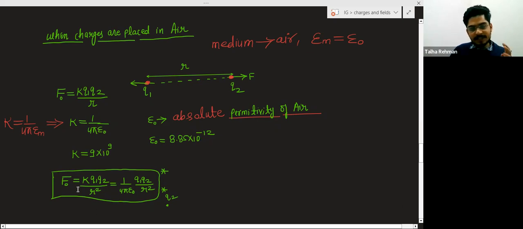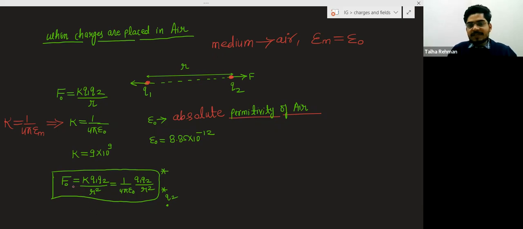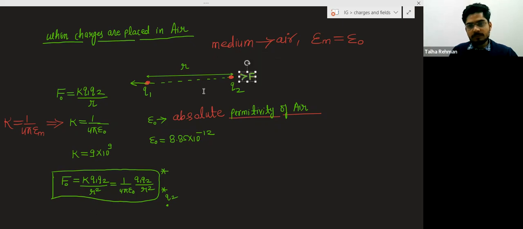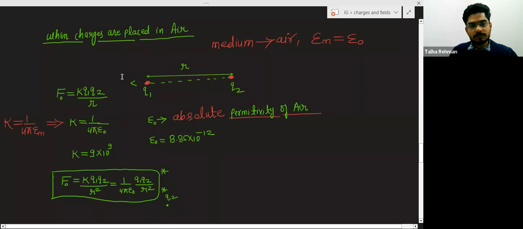So finally, you will get this formula for F naught. F naught is the force between two charges in a medium. This force can be attractive and this force can be repulsive.